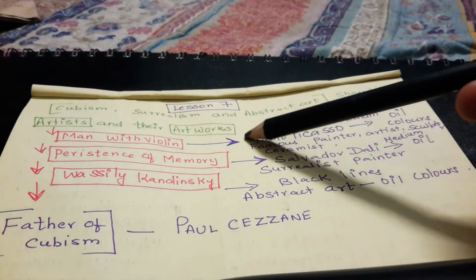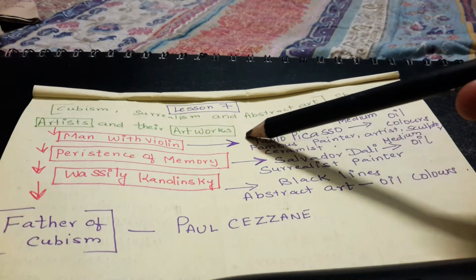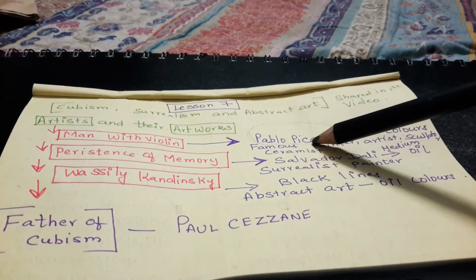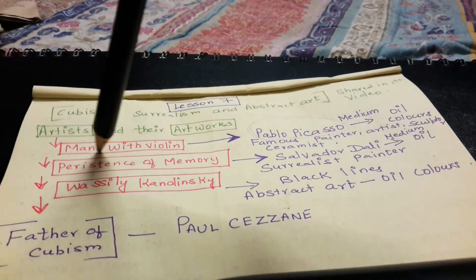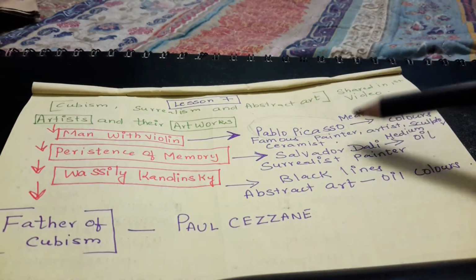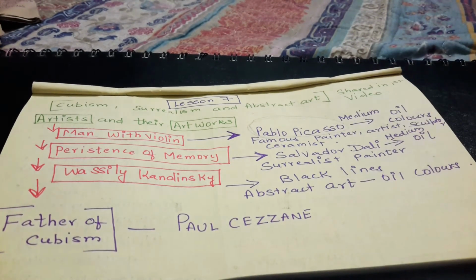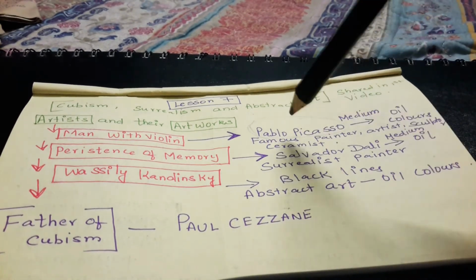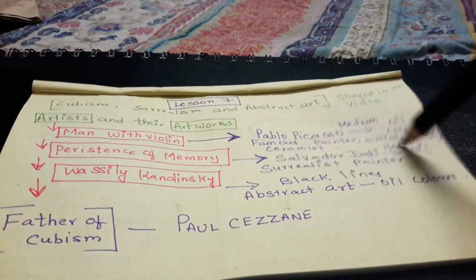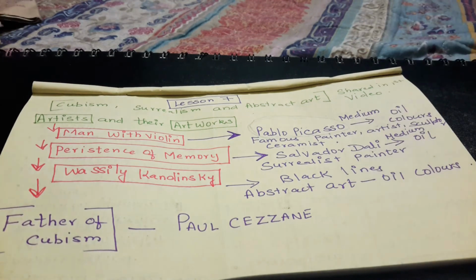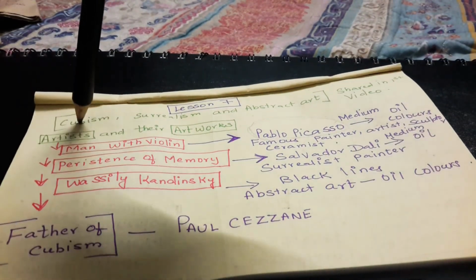And the moment the artist Pablo Picasso is given, you will have to link him with the artwork Man with Violin. The medium that he used was oil colors. Pablo Picasso was a ceramist, a famous painter, an artist, a sculptor. Overall, he was a genius. Now Pablo Picasso, you will have to map to Cubism.